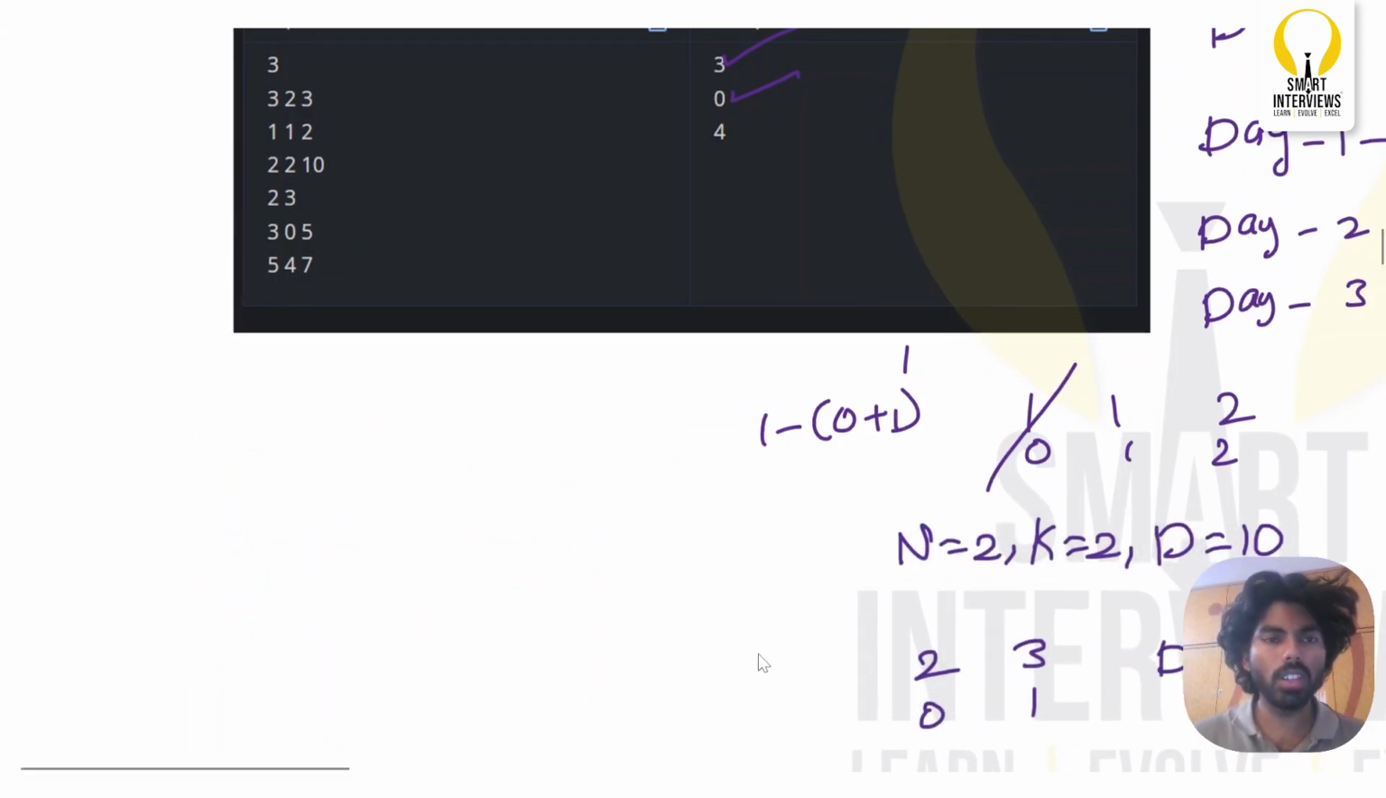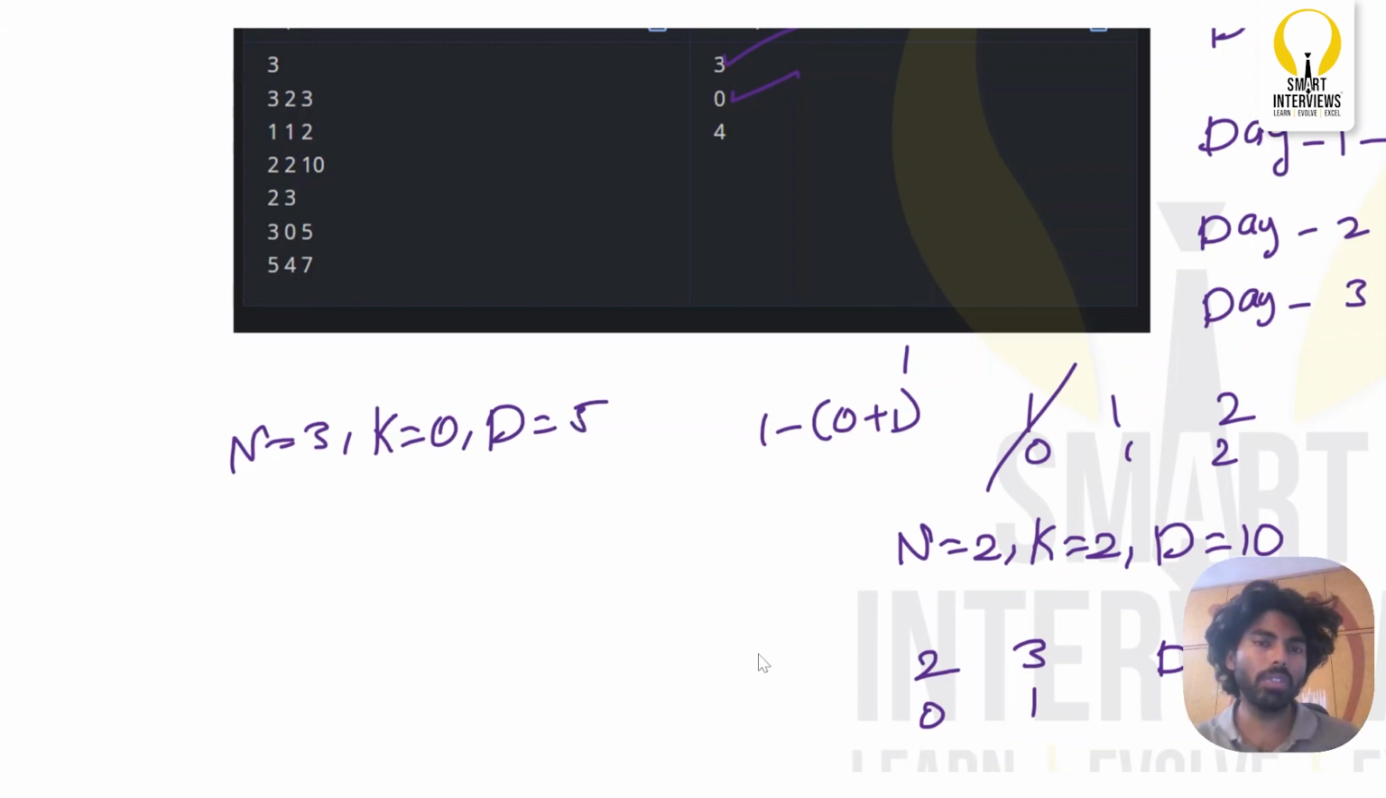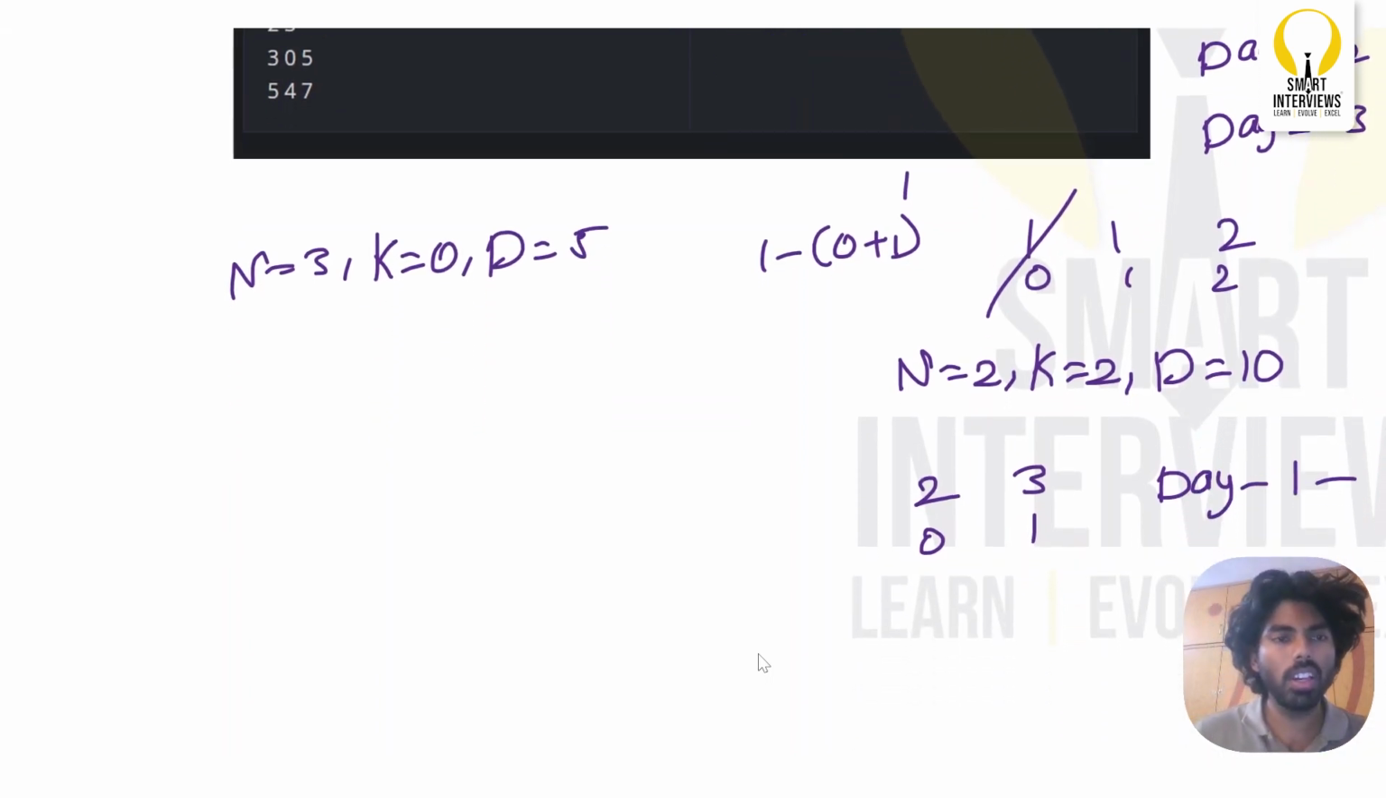Okay, so the third test case is n equal to 3, the minimum number of blooming flowers is 0, and the number of days is 5. This is kind of interesting, try to focus on this. So the numbers are 5, 4, 7.